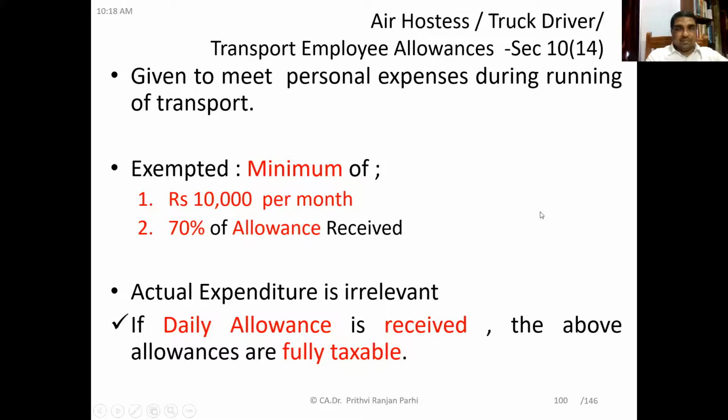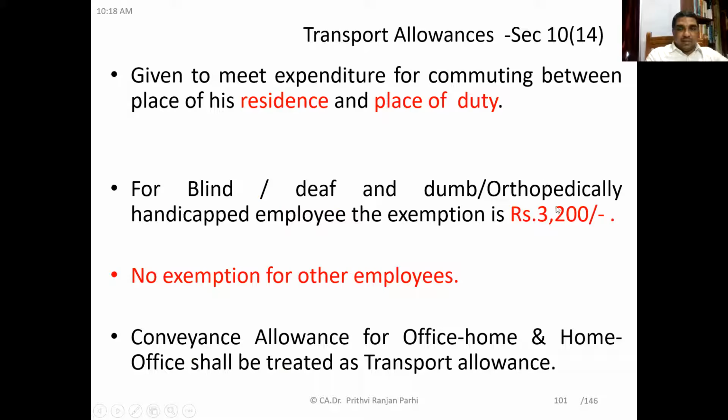Let us move to the next allowance. Now, this is called transport allowance. The earlier one which we were discussing is referred to as transport employee allowance. The transport allowance is given to any employee, but this is exempt only for a specific category of employees.